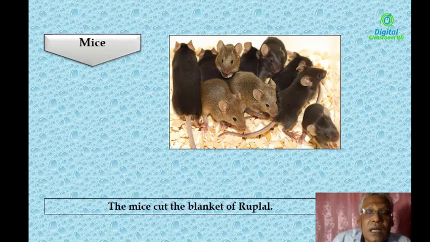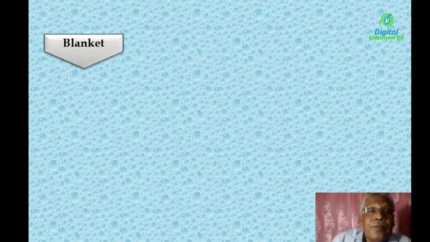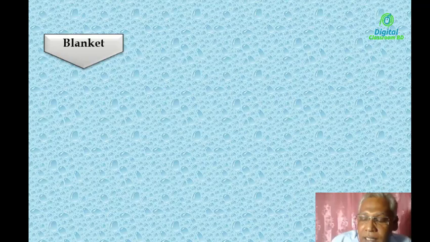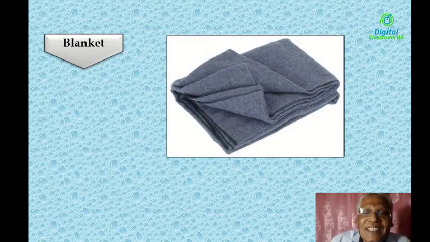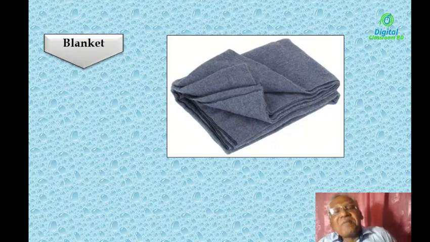The sentence is: The mice cut the blanket of Ruflal. Do you know what blanket means? No? Okay, look at the picture. It's very easy. What can you see? Yes, it's a blanket.